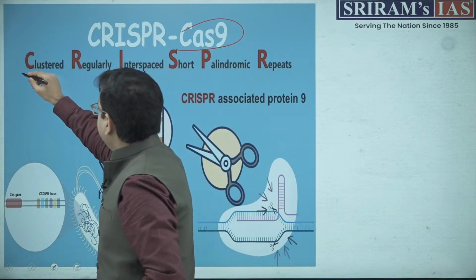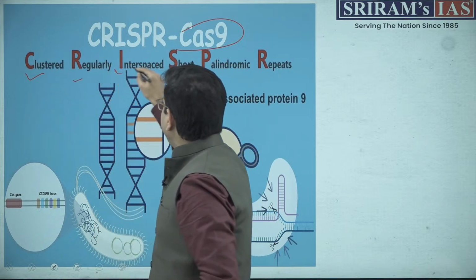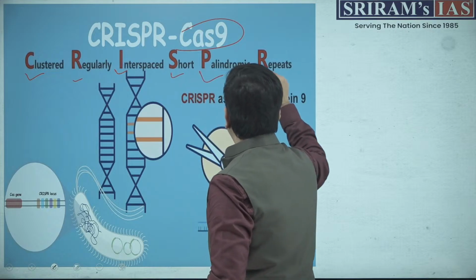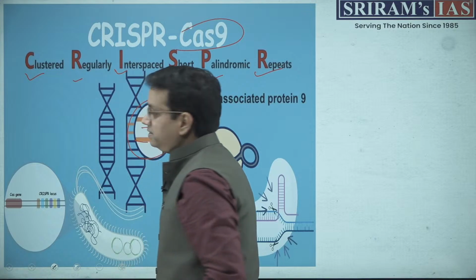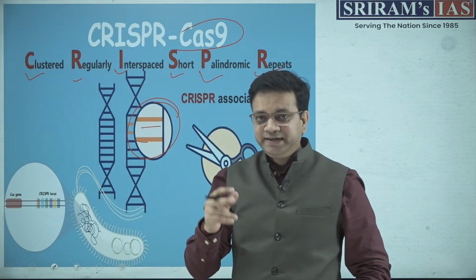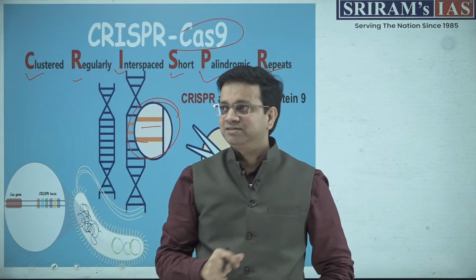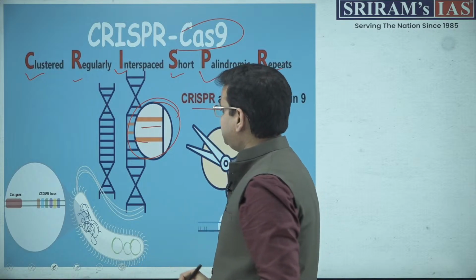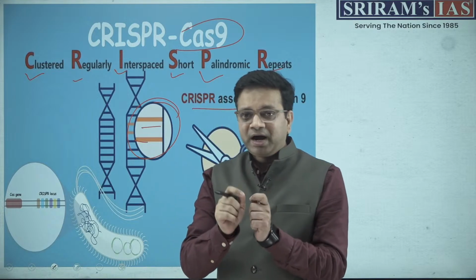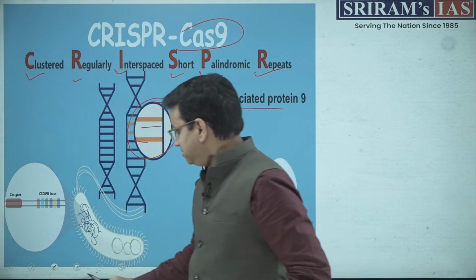This is called clustered regularly interspaced short palindromic repeats. You can see the repeats here. This is where the targeting actually takes place, and certain cuts are being made. So this is the image that will help you understand how the cuts take place, and a certain part of the cell is being replaced.